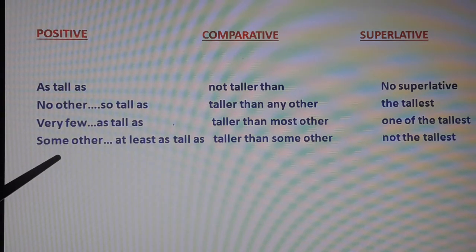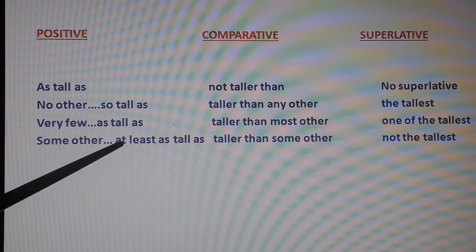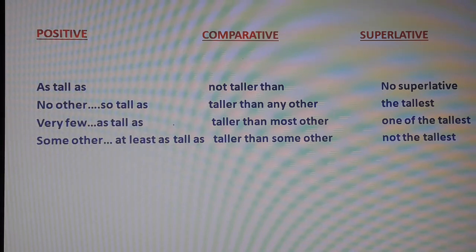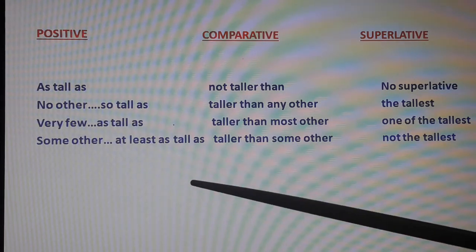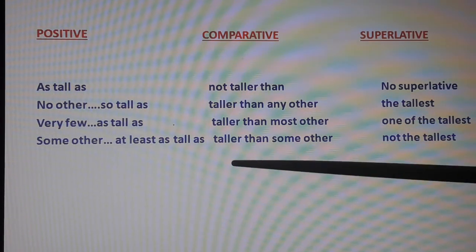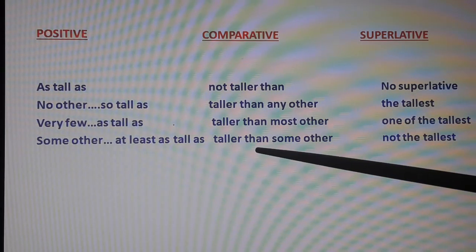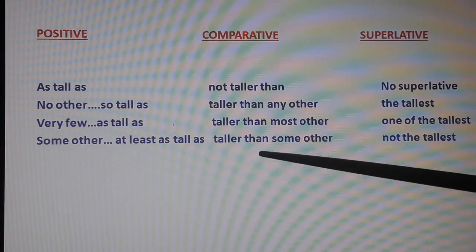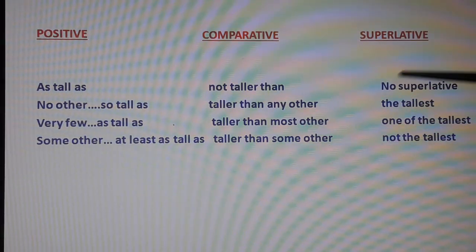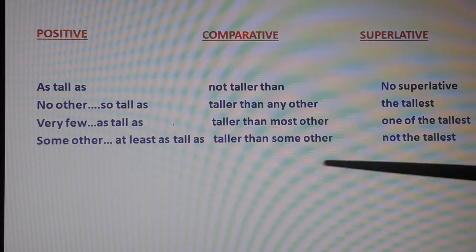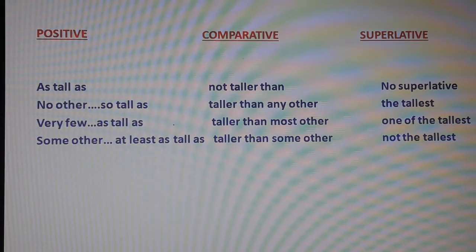Suppose the sentence begins with "Some other people or some other girls are at least as tall as Smita," or "Some other people are at least as rich as Mr. Shah." Then the comparative would be: he or she is taller than some other, he or she is richer than some other. And the superlative is "not the tallest," "not the richest," "not the prettiest," "not the best," because some others are at least as tall as. So these are the rules that you must remember. There is no other way, my dear students.